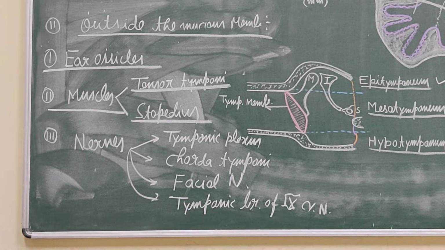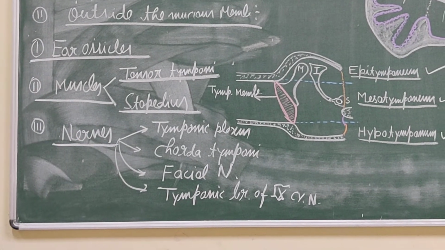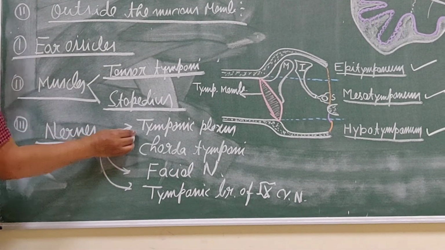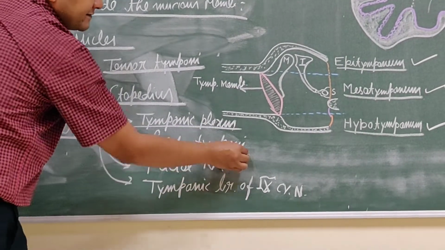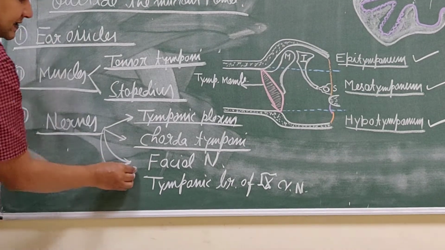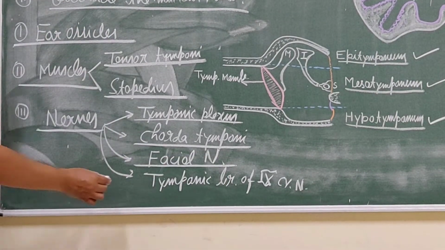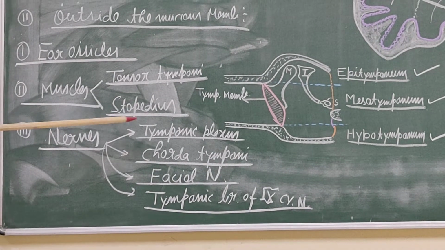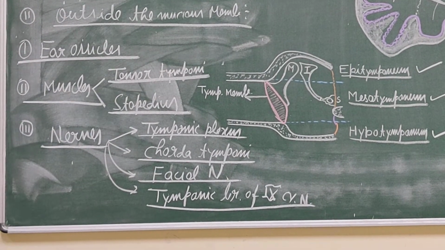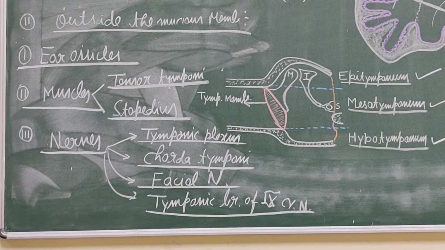Then the nerves, the tympanic plexus: the chorda tympani nerve, part of the facial nerve, and the tympanic branch of the glossopharyngeal nerve. These nerves are present in the middle layer outside the mucous membrane.